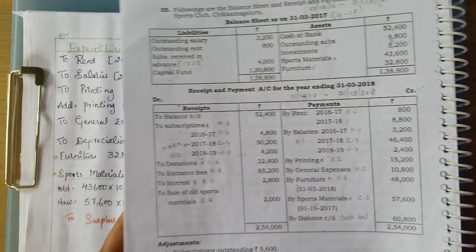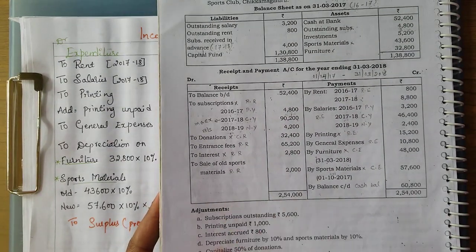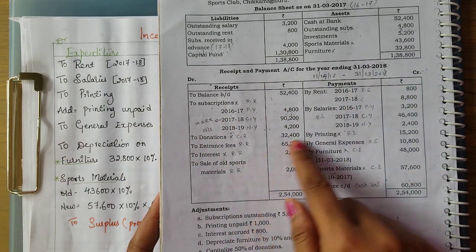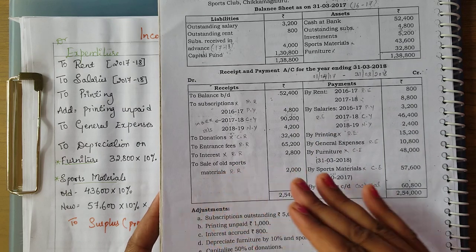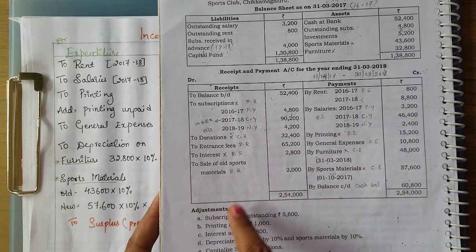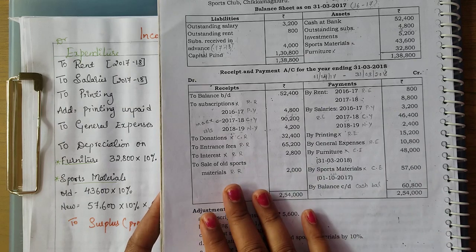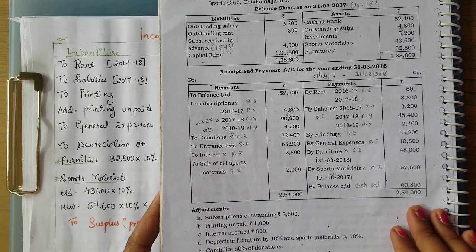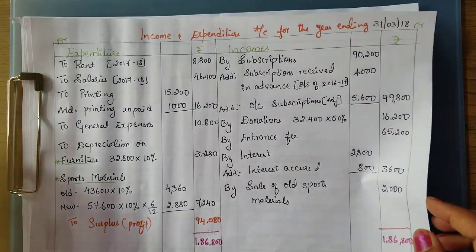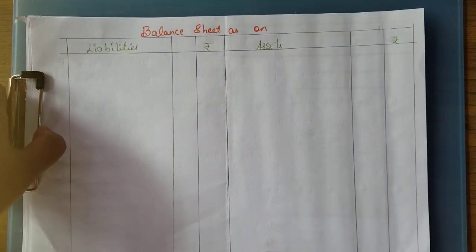As I told you, while practicing you have to do this classification, whether it is previous year or current year, whether it is revenue receipt or capital receipt. All that you have to first categorize. Then it will be a little bit easy to solve the problem. Now next we will move on to the balance sheet. So we are going to prepare the balance sheet now.